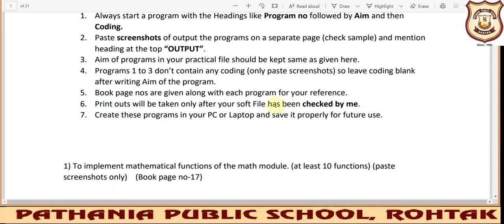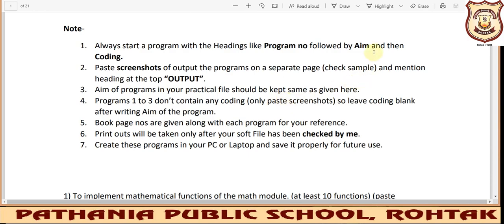Whenever you are pasting your coding, don't take screenshots of the coding. Only screenshots of output are acceptable. The coding part you need to copy and paste from Python IDLE itself.